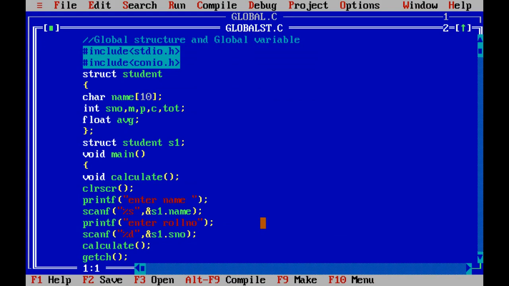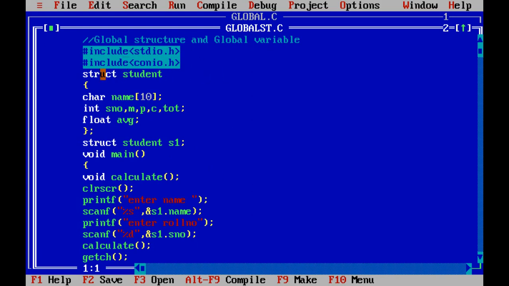That means global is nothing but what? Whatever variables you declared in the structure are used in the entire program, not only in one program, in another C program also you can use them. For example, look here. Here the global st.c program is there. Here the global C program is there. So you can access this program's data in this program also. Why? Because that is global. Global is nothing but anywhere you can access it. So in this program I am going to use these variables in this program only. I am just telling the definition of global.